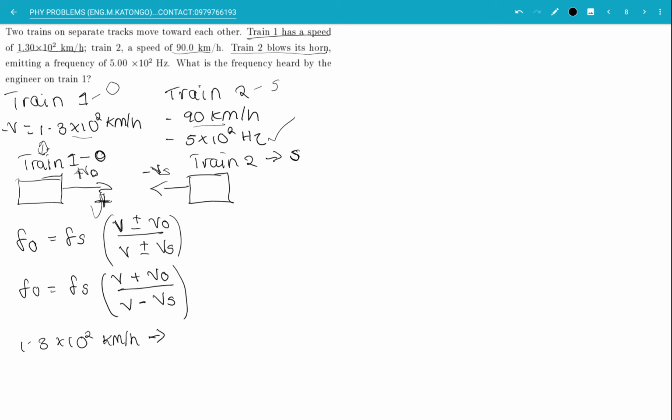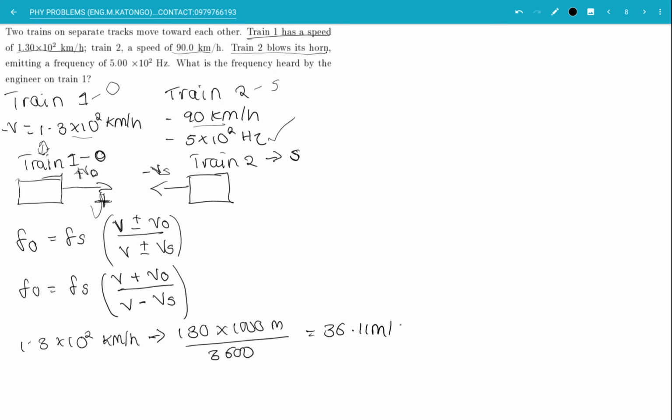Converting it to meters per second, we have 130 multiplied by 1,000 meters over 3,600.